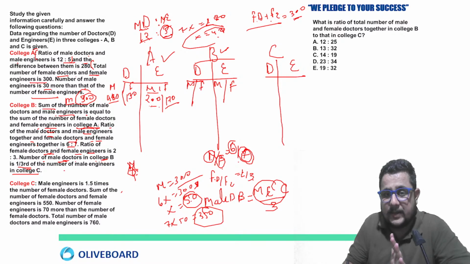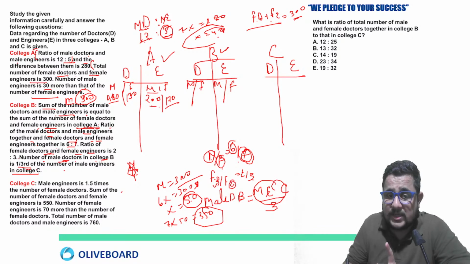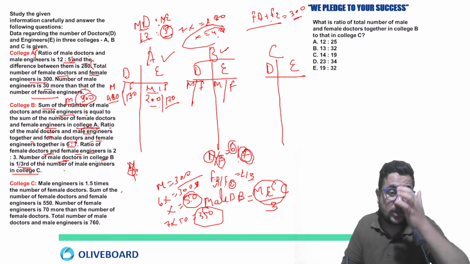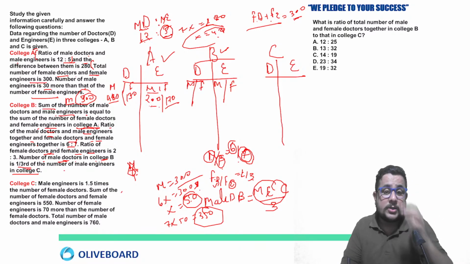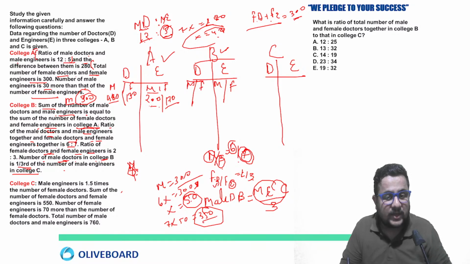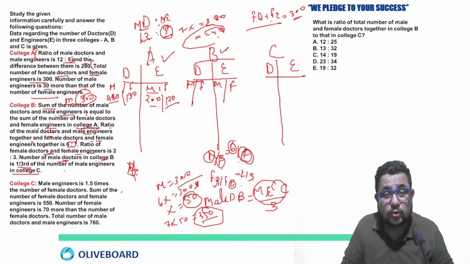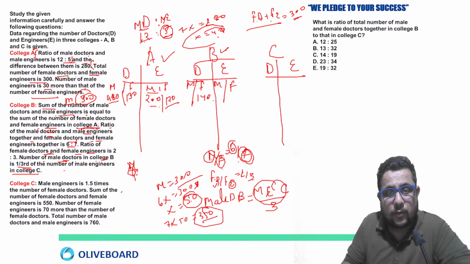So by the male female ratio we have calculated that. Now for female doctors and female engineers, the ratio is 2 and 3, so total 5 parts equal to 350. So 1 part is equal to 70. Female doctors are 70 into 2, 140, and female engineers 70 into 3, 210.